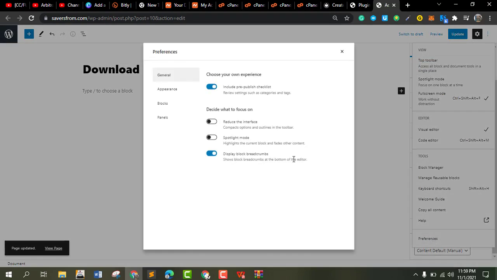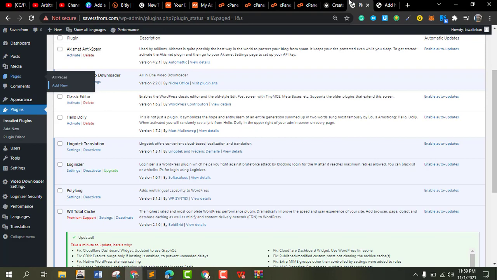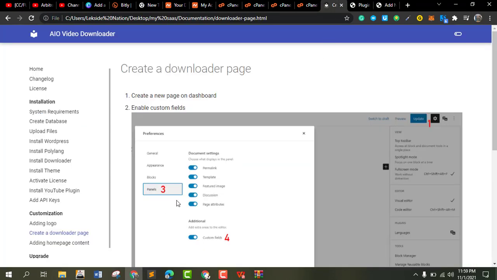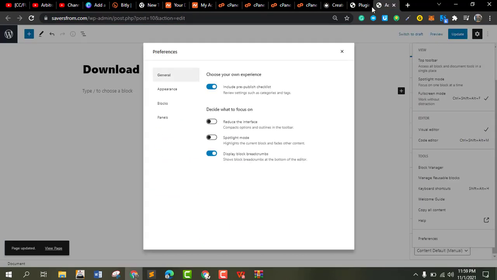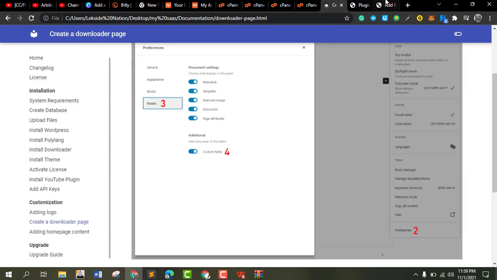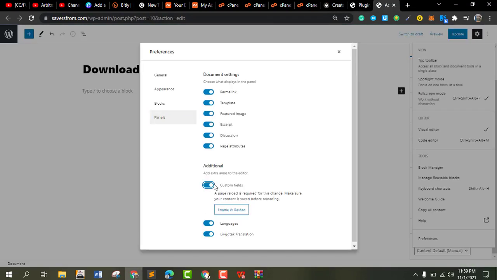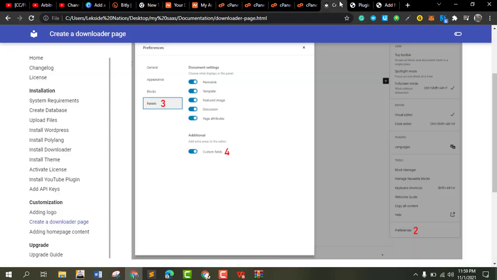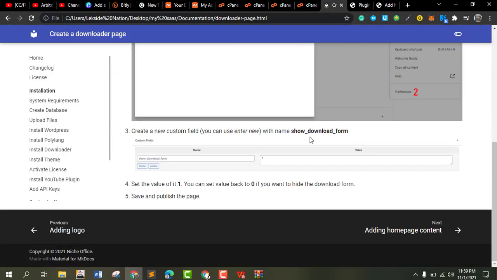So preferences and panels, then activate a custom field. Show underscore download underscore form.